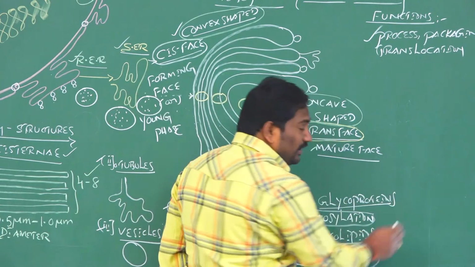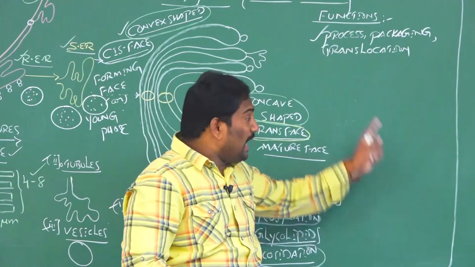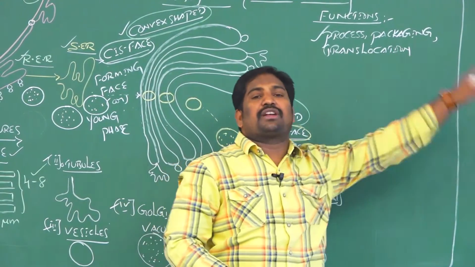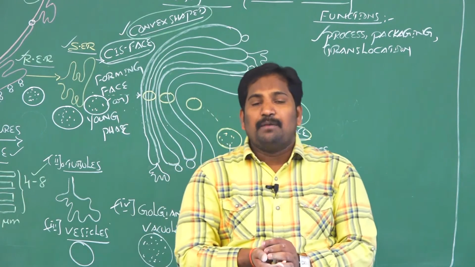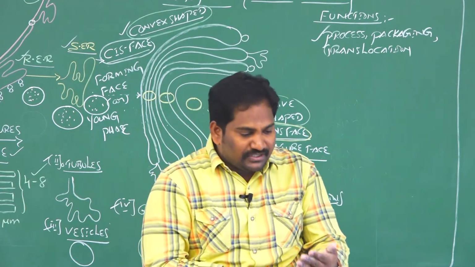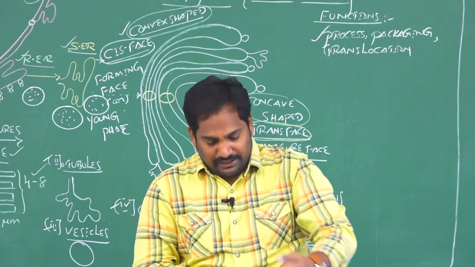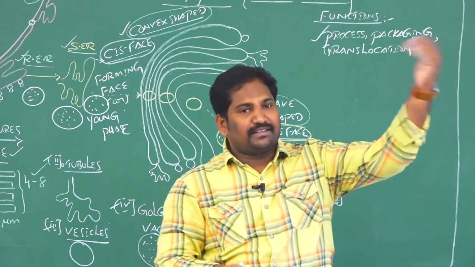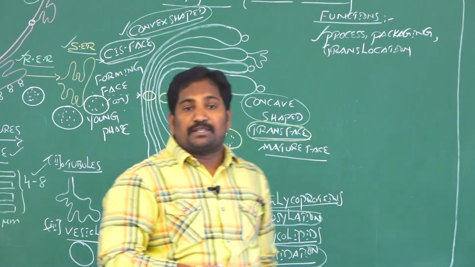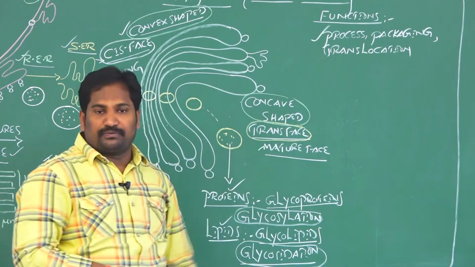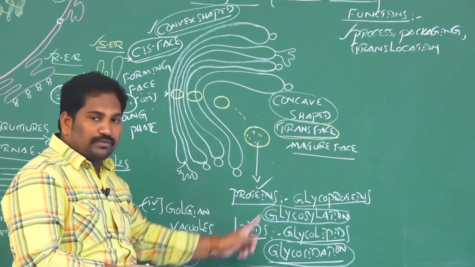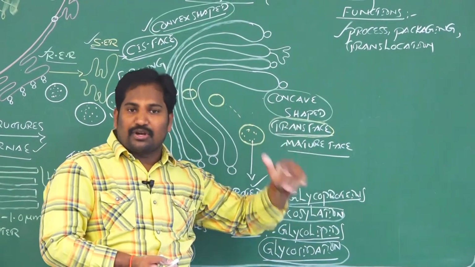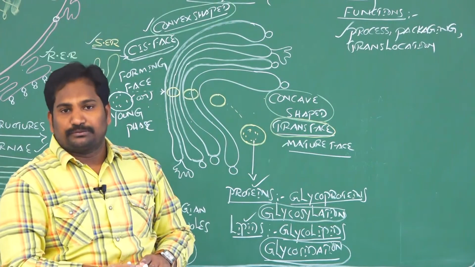Inside the cell is called intracellular transportation and outside the cell is called extracellular transportation. That is the third function of the Golgi complex. First one, second one, third one, and intracellular and extracellular transportation is the fourth one.